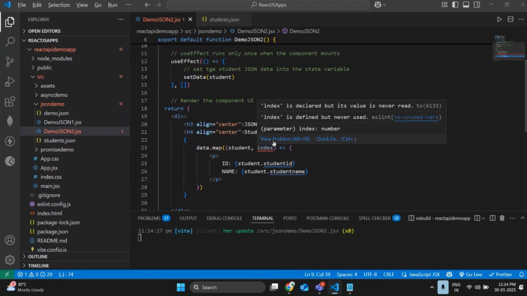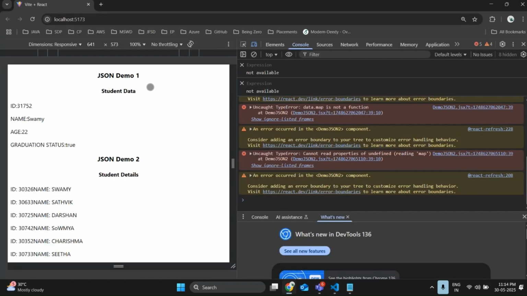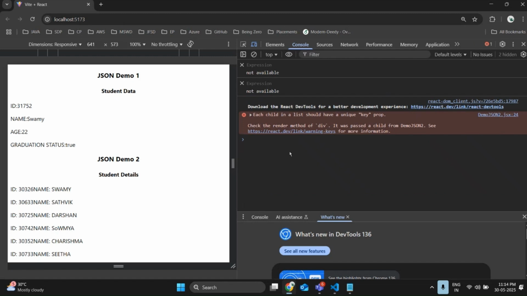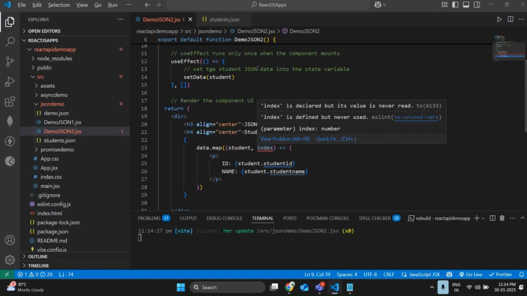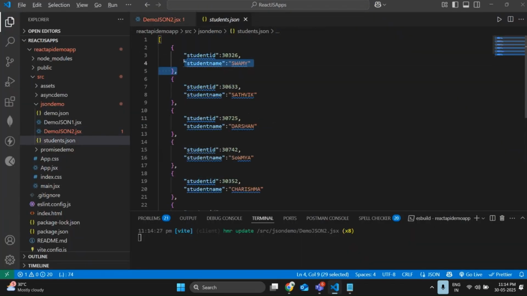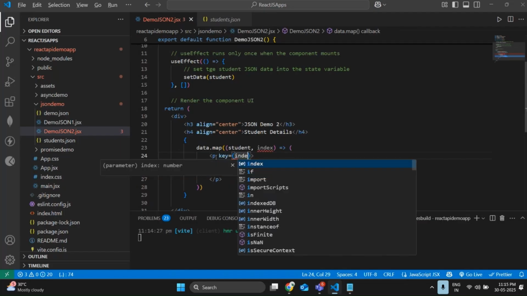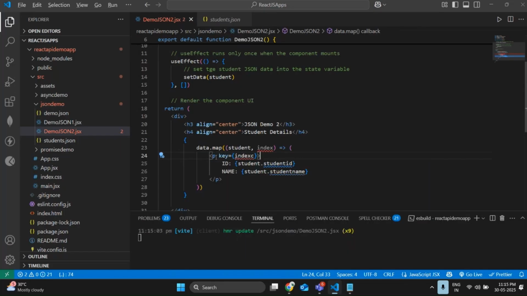Next, let me check the output. This is the output of the previous JSON demo, and this is the output of the current JSON. Let me refresh once. What error are we getting? Each child in a list should have a unique key property, index value. In an array, the first value has index 0, then index 1, then index 3. But we forgot to give the key. So let me use key equals index here. Every value will now have a unique property.